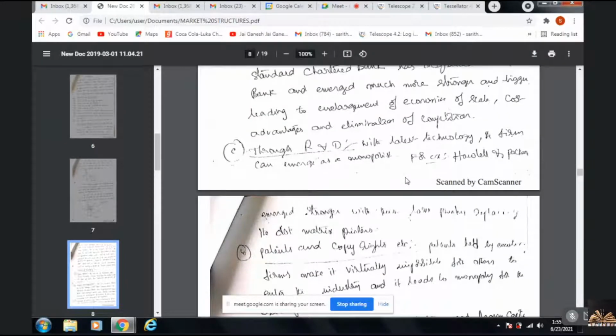Now coming to the next one, R&D, research and development. You can give the example of Covaxin and Covishield, as due to their invention they have become the main players in the market who have captured the total market share. It's only because of R&D.